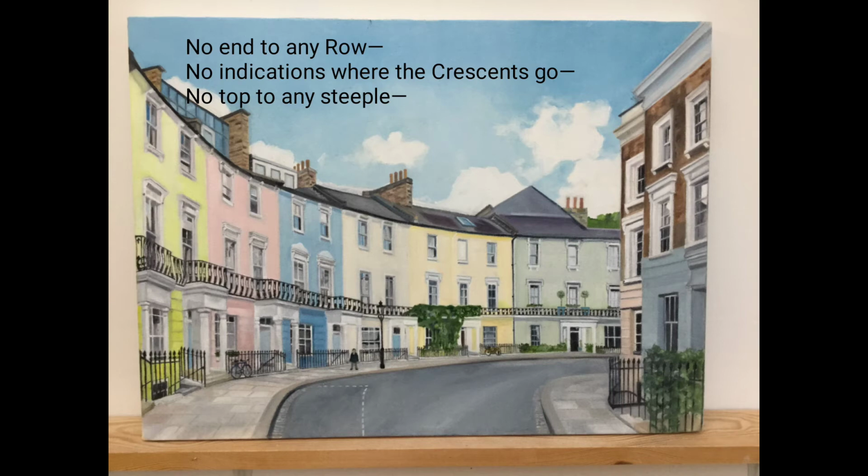No end to any row, no indications where the crescents go, no top to any steeple. So here we see a pathway, and a series of buildings constructed in the form of a crescent. These are crescents. So in the month of November, you cannot see which way this crescent is turning. Yes, and you cannot see the top of any steeple.